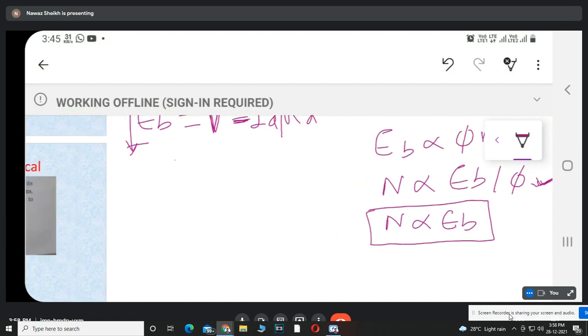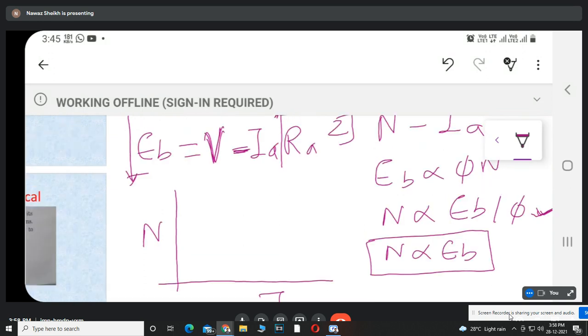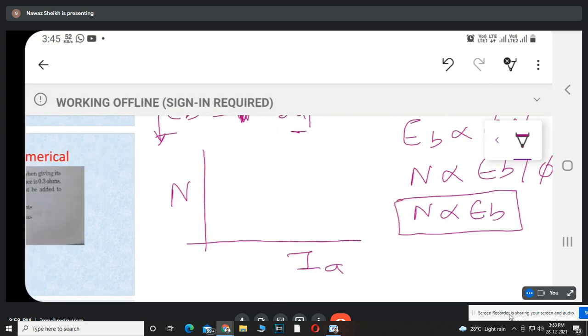So it will show the characteristics like this. This is armature current and this is N. Now, when the value of armature current is zero, speed, back EMF is directly proportional to the voltage V only, and when the voltage is constant, this is the value of speed when armature current is zero, and when the value of armature current increases, speed will decrease gradually like this. Clear?